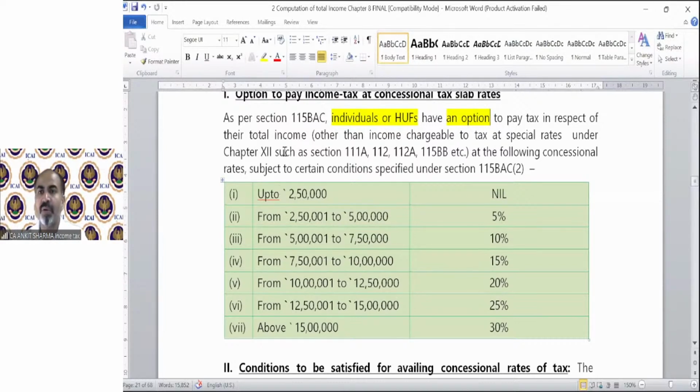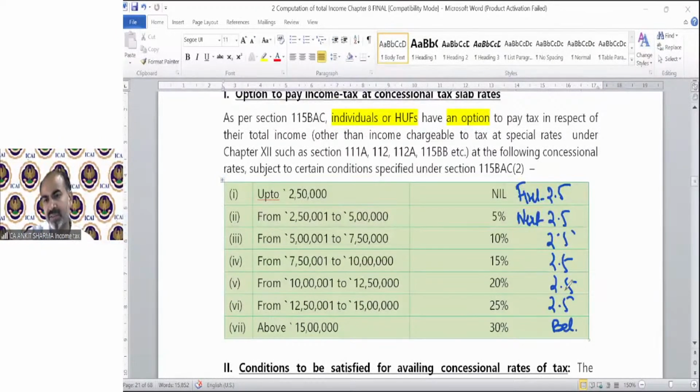So you can learn it like this also. There is a range of 2,50,000 in every case. First 2.5 lakh, next 2.5, next 2.5, next 2.5, next 2.5, next 2.5 lakh, and this is the balance.